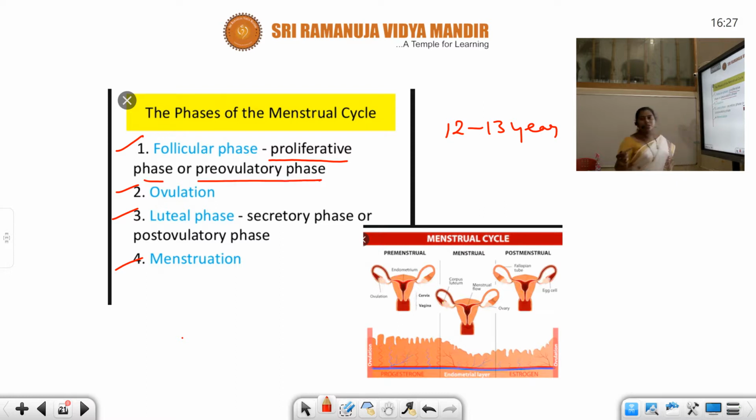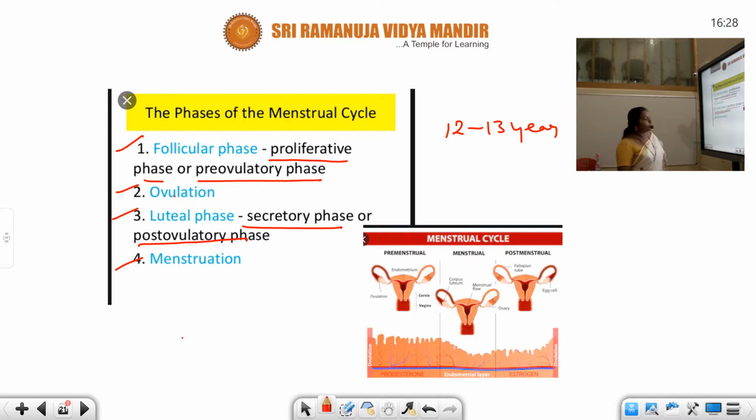In the examination you might be asked these different names of the follicular phase. It is also known as the proliferative phase and pre-ovulatory phase. Ovulation. The luteal phase is nothing but the secretory phase, and it is also known as the post-ovulatory phase. Now it ends with the menstruation.